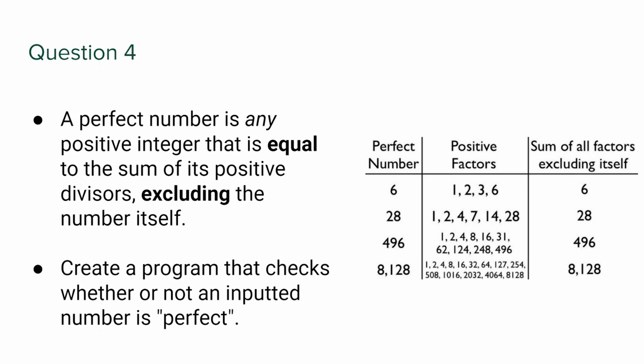Second last question, question 4. A perfect number is any positive number that is equal to the sum of its positive divisors, excluding the number itself. Examples include 6, 28, 496, 8,128, and so on and so forth, right? And what that means is that you have to create a program that checks whether or not an input number is perfect.